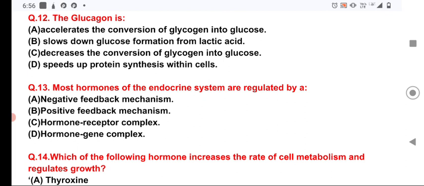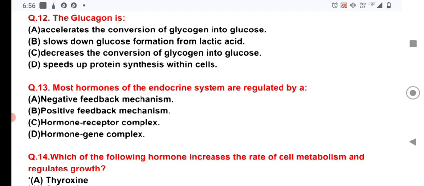Most hormones of the endocrine system are regulated by negative feedback mechanism. As we know that the hormone secretion is an important function of the endocrine system, and when its action becomes excessive on certain glands, it sends a message to the hormone secreting organs, and thus the negative feedback mechanism works.